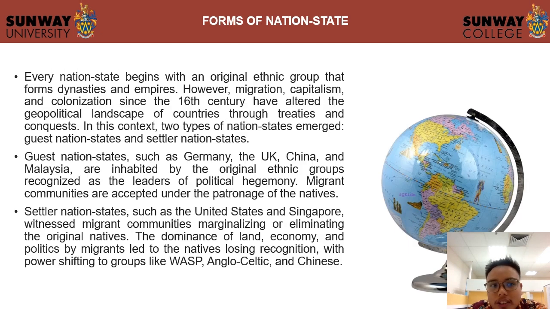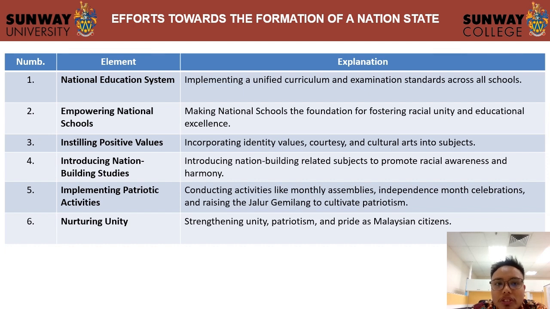And then this nation state begins with an original group that forms identities and empires. However, migration, capitalism, and colonization since the 16th century have changed the geopolitics in our countries through treaties and conquests. In this context, sultan nation states emerge, West nation states, and also settler nation states. So this is the effect towards the formation of nation states.